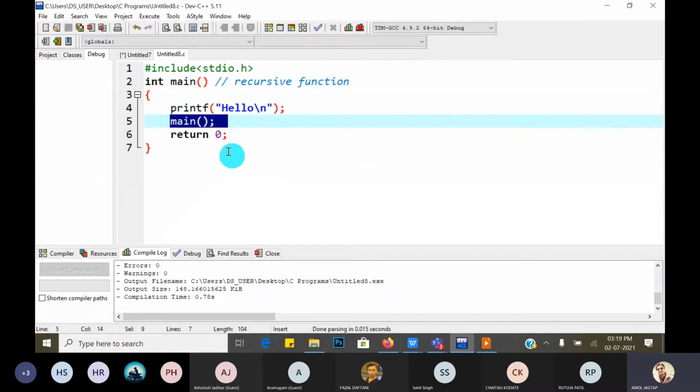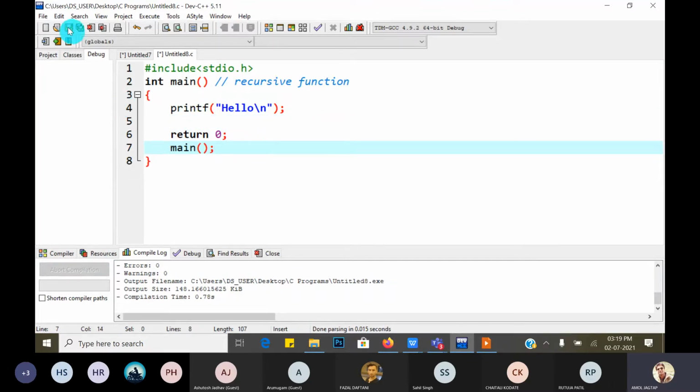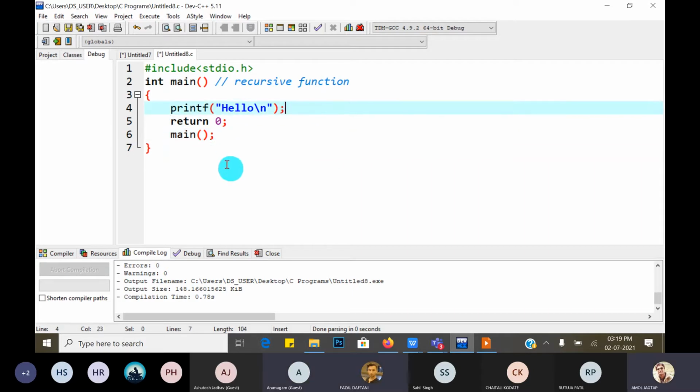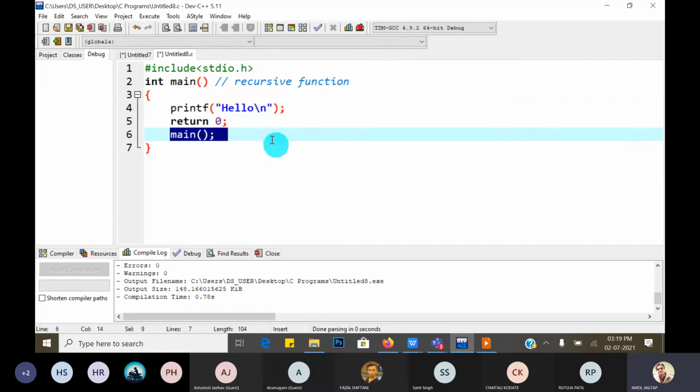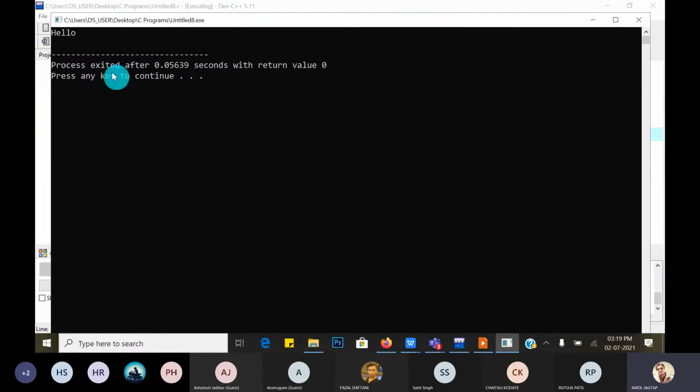Yes. And if I cut this line and paste it after return 0, guys, what is the output of this program? Just tell me. First print hello, then return 0, then call the main function. Yes, any guesses? Sir, hello. Sir, it is hello once. Okay, so just compile and run. So it gives you hello once.